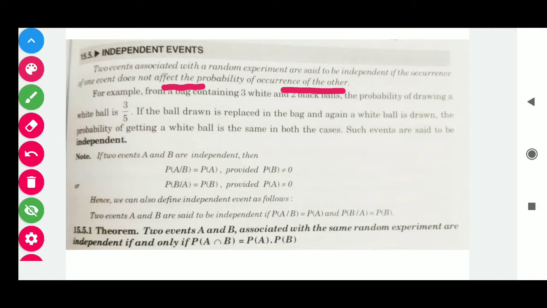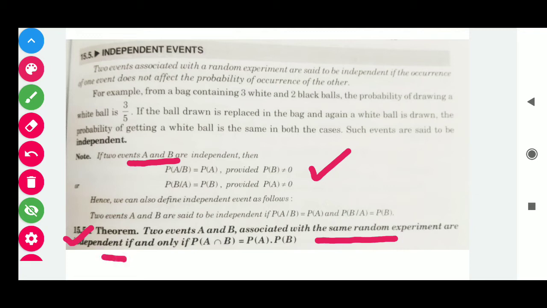Here we have the conditional probability of A given B equals the probability of A, because event A doesn't depend on event B. It is given that A and B are independent of each other, so we don't apply conditional probability. Here we have the result: two events A and B associated with the same random experiment are independent if and only if P(A ∩ B) = P(A) × P(B).